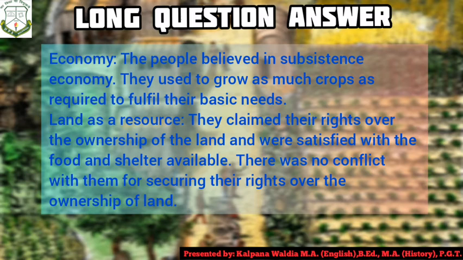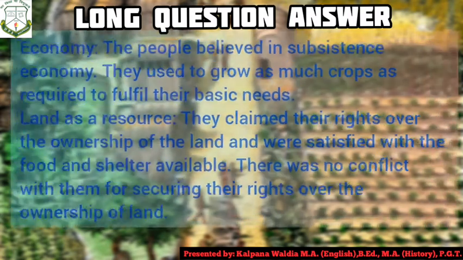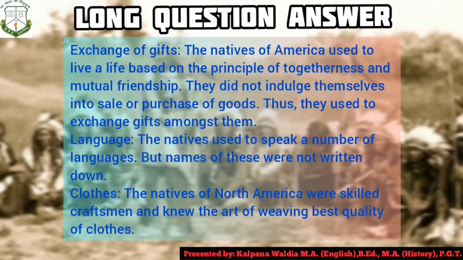They used to grow as much crop as required to fulfill their basic needs. They claimed their rights over the ownership of land and were satisfied with the food and shelter available. There was no conflict with the securing of rights over the ownership of land. Let us see a few more features about the American natives.